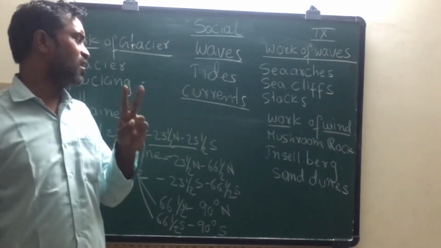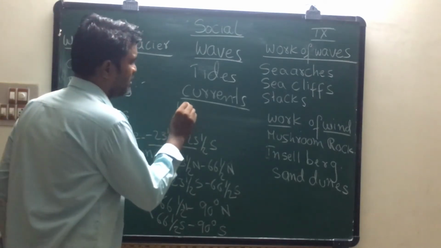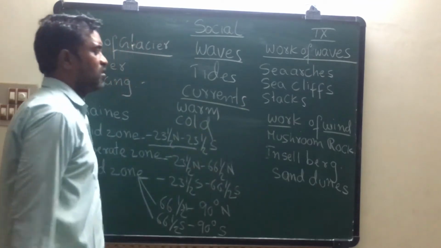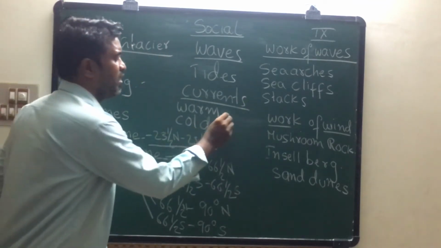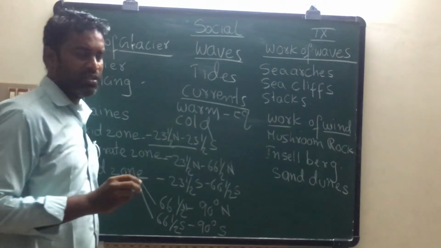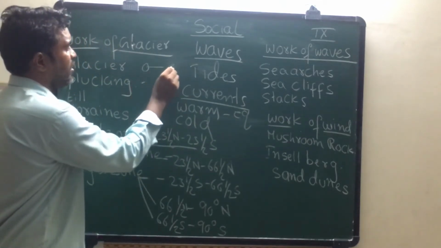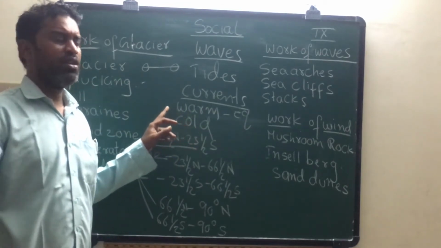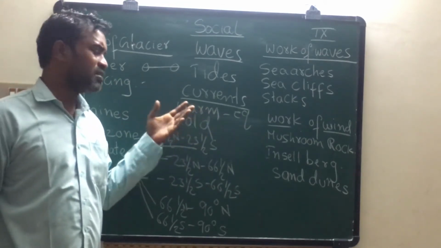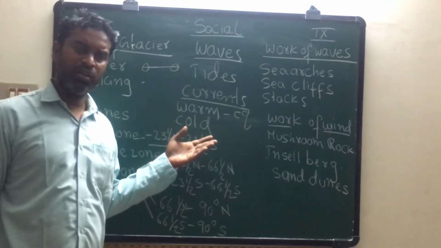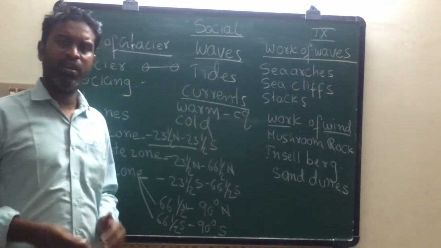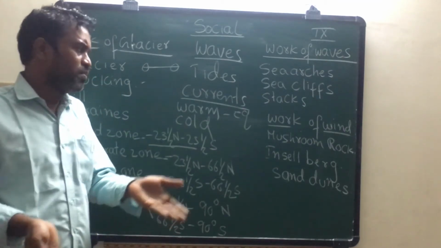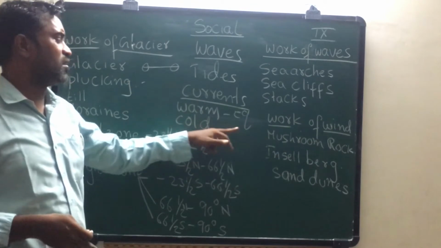In these currents there are two types. The first one is called warm currents. Second one is known as cold currents. These warm currents come from the equatorial region. Equatorial region means the region which is located near 0 degrees latitude. Why are warm currents coming from the equatorial region? Because the equatorial region is where sun rays directly fall. Because of that more heat will be there. Because of that more heat, these warm currents are created.